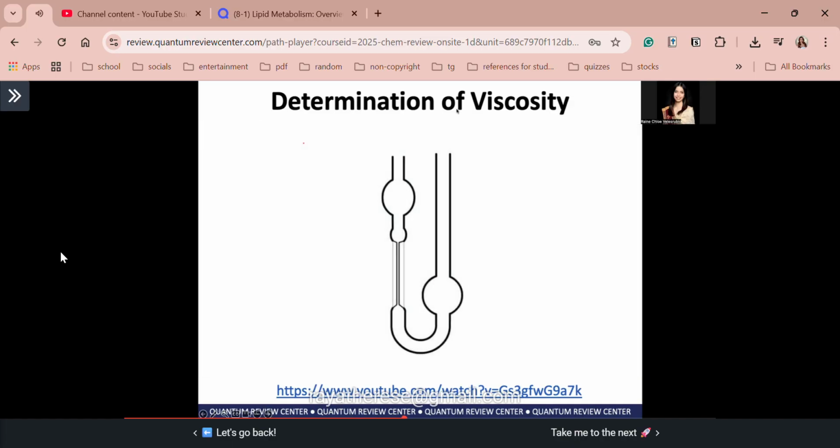Ostwald's viscometer is a traditional viscometer to measure the viscosity of a liquid. It is a U-shaped glass tube. In one arm, the bulb A is connected with a fine capillary. The lower end of the capillary is connected with a U-tube provided with the bulb B in the second arm. The bulb B is necessary to maintain the hydrostatic pressure during the flow of liquid. Through the capillary tube, the liquid flows with measurable speed. There are two marks, C and D, above and below the bulb A. The liquid flows under its own weight. The density of the liquid is determined either by pycnometer or by RD bottle.